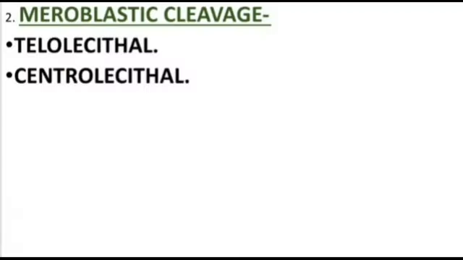As we saw in our previous slide, the egg was divided into two types on the basis of their yolk content, and the types were holoblastic and meroblastic. Holoblastic is also known as complete cleavage, and meroblastic as incomplete cleavage, as we all know. So now in this slide we will see the second type, which is meroblastic cleavage. It is divided into two types: one is telolecithal, another one is centrolecithal. First we will see the telolecithal type.